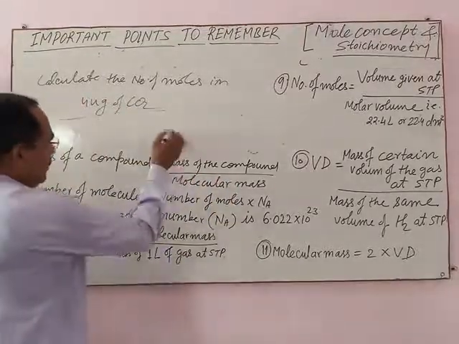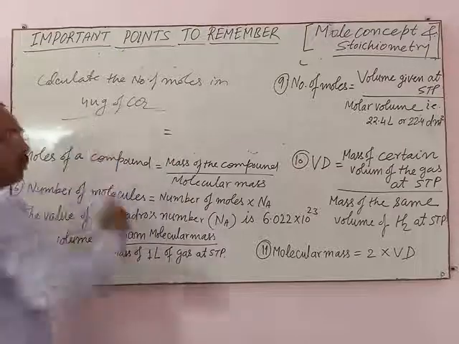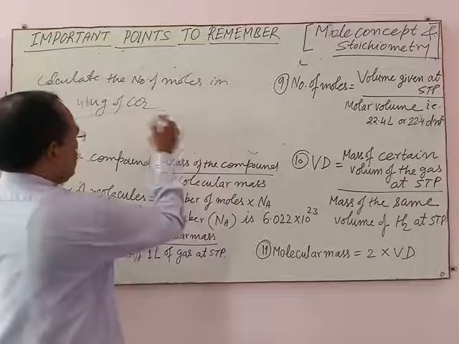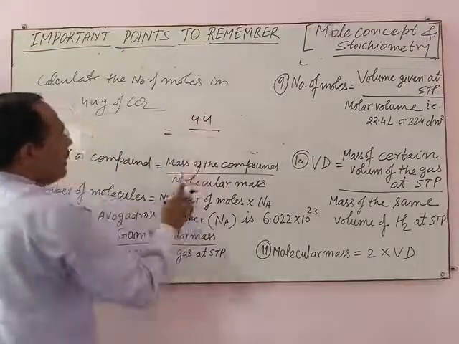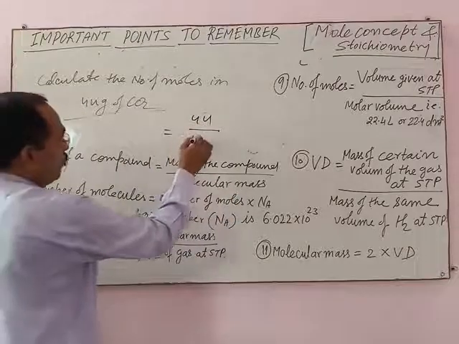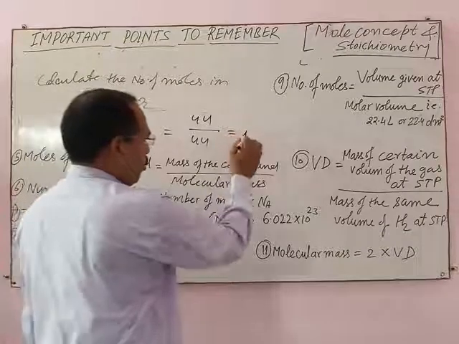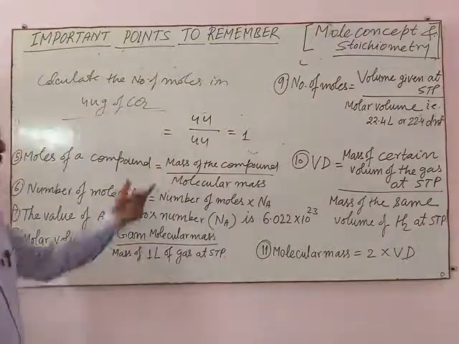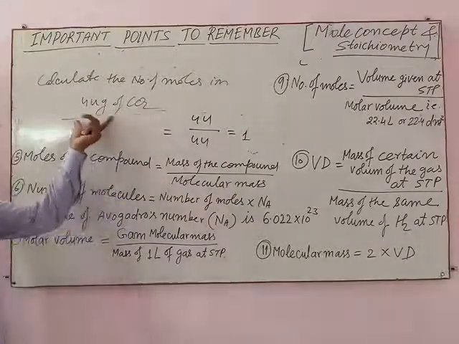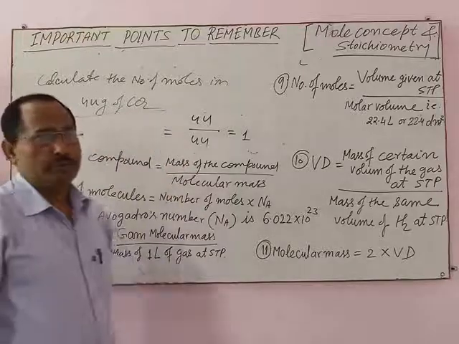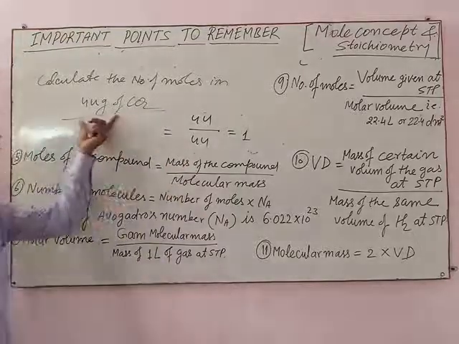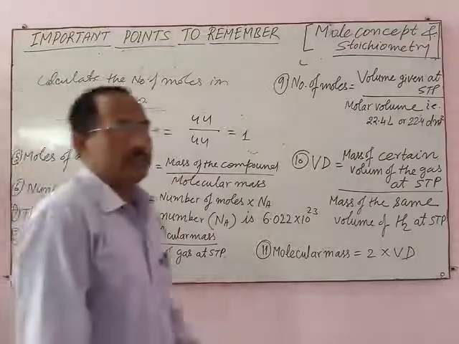So what is the number of moles of CO2 in 44 grams of CO2? The mass of CO2 is 44 and the molecular mass of CO2 is also 44. That is 1 mole. The number of moles of CO2 in 44 grams of CO2 is 1 mole. If the mass is changed, the number of moles also changes.